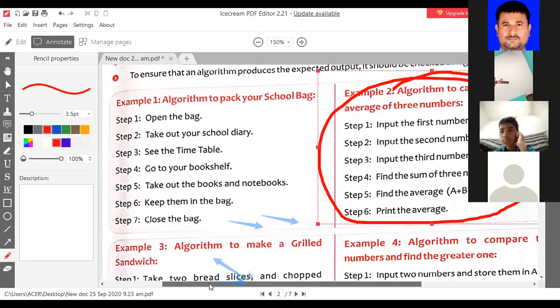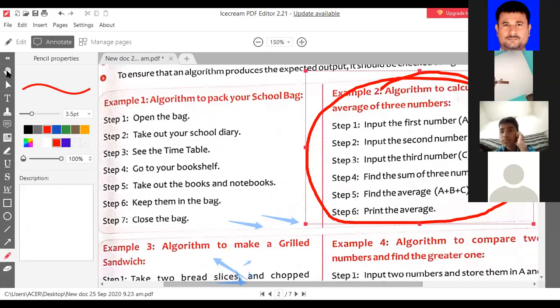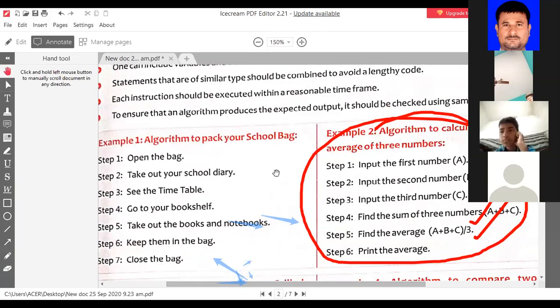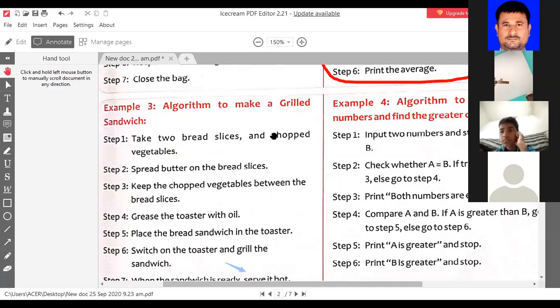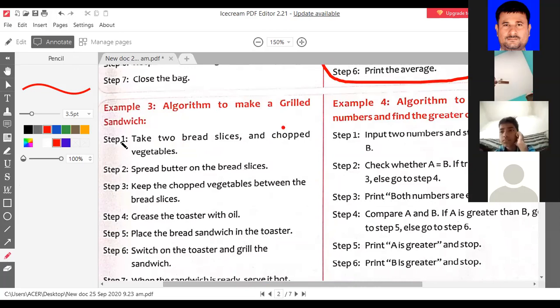So all these will come. This chapter number 4 is very important for your examination. Algorithm to make a grilled sandwich: take 2 bread slices. Everything I explained yesterday, I am not going to repeat it again. Let me explain another topic.